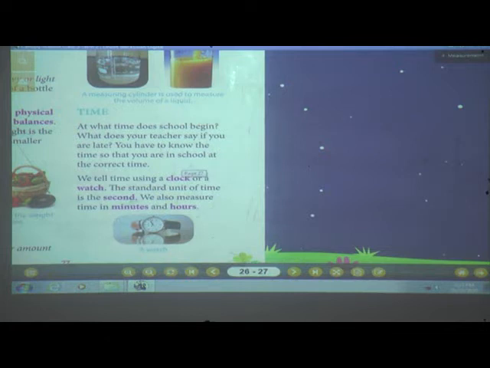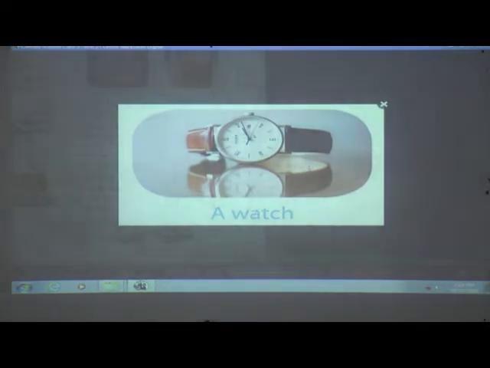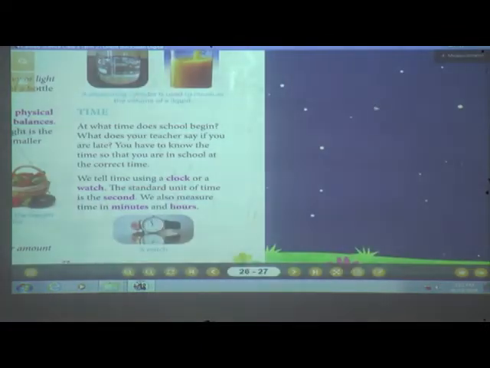Understood? When the second hand moves properly, the minute hand and the hour hand will change automatically. So the second hand is very important in the watch or clock. With that, these hands will move and you can measure the time. Clear? So what is the standard unit of time? Second. Understood? Clear? Yes. Now we'll move to the next point.